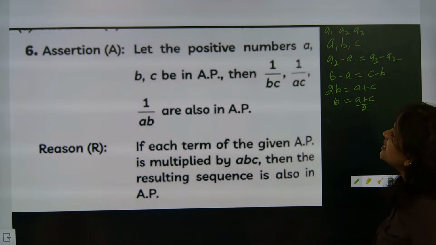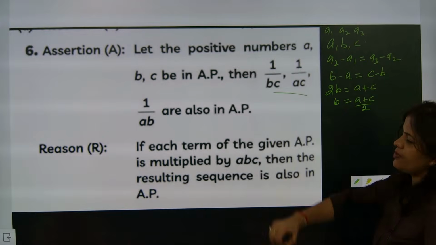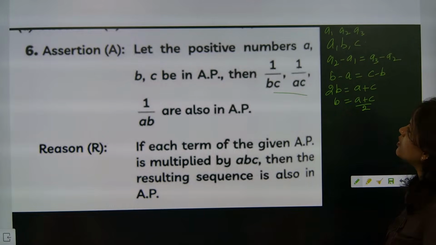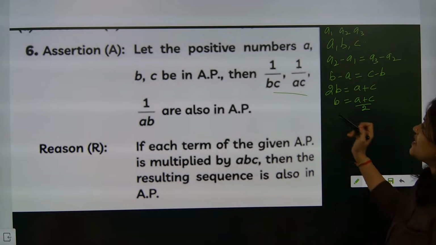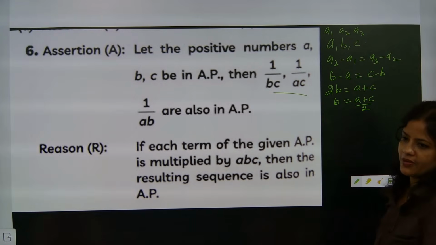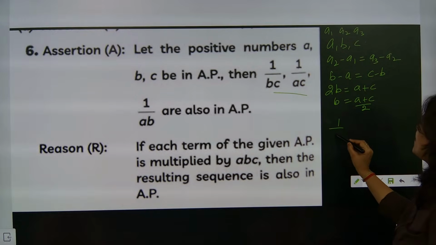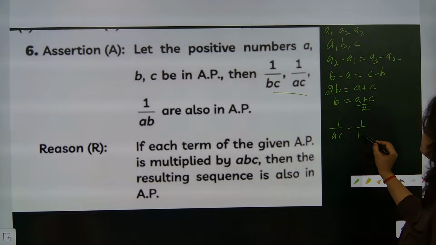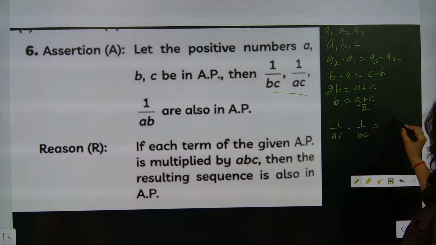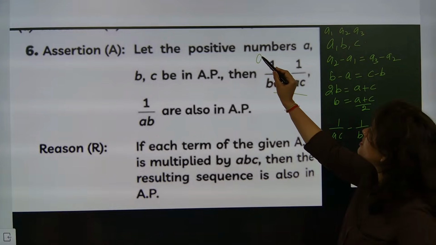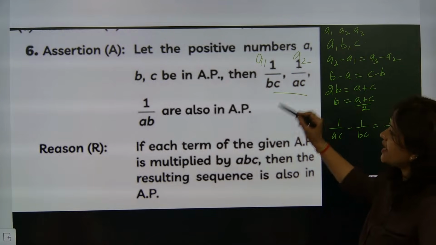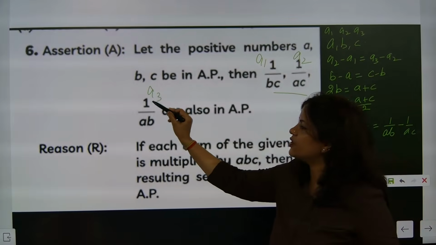Correct? Now, beta, they are telling that this is also in AP. Let's check whether it is in AP or not. Just understand: 1 by AC minus 1 by BC should be equal to 1 by AB minus 1 by AC. This will become your first term, this your second term, and this one your third term.